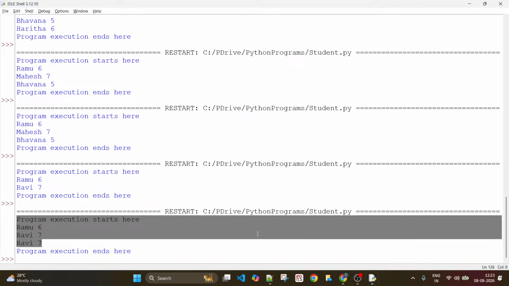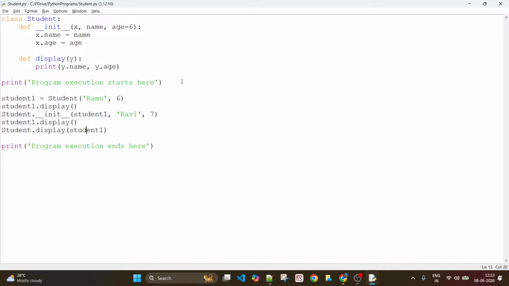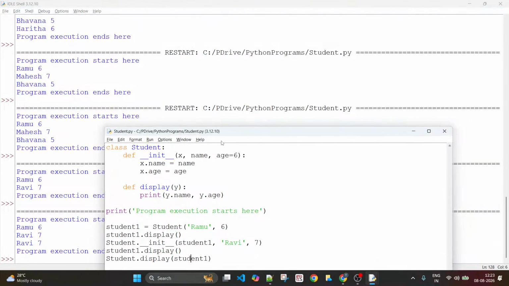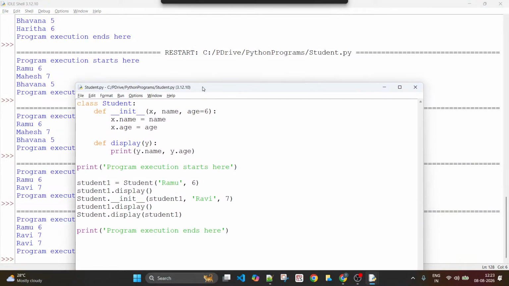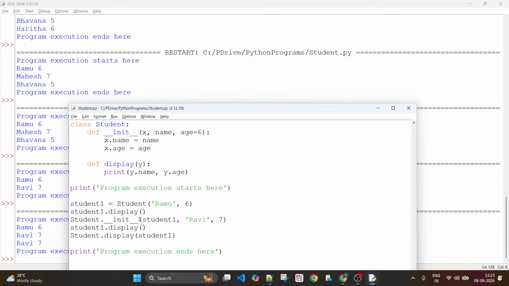Why? Go to the code and understand. You see what I did? This display will print Ramu and 6. So this is responsible for printing Ramu and 6. Then I have changed the values to Ravi and 7. And this first Ravi and 7 that you see here came from this display.